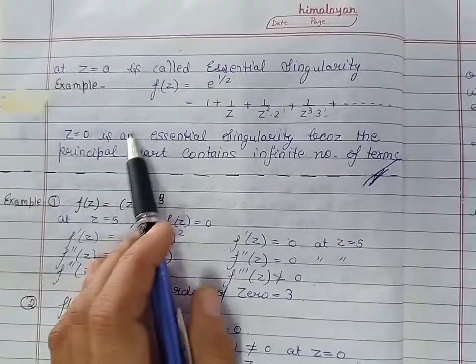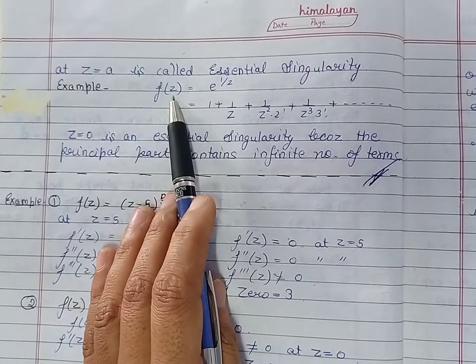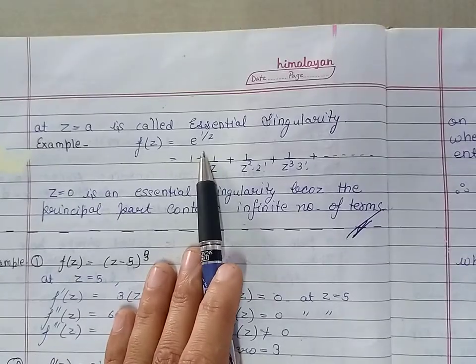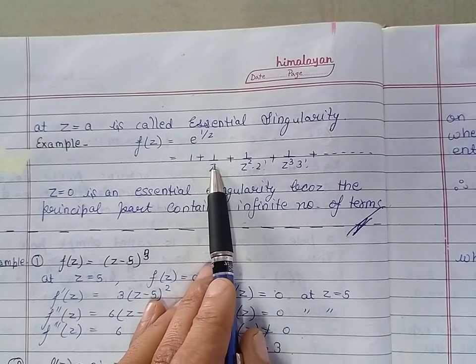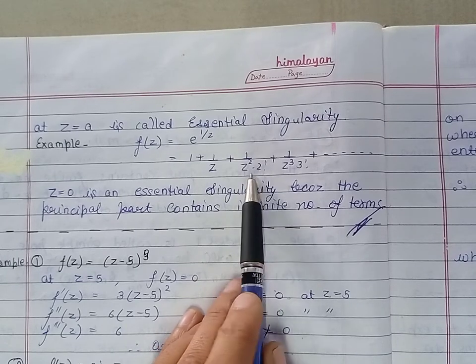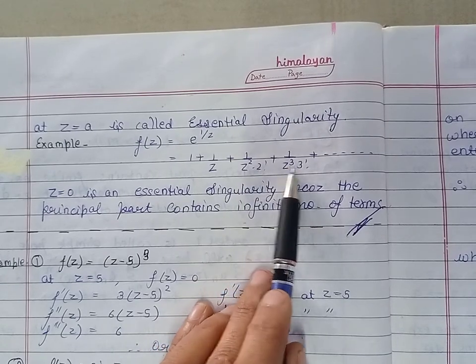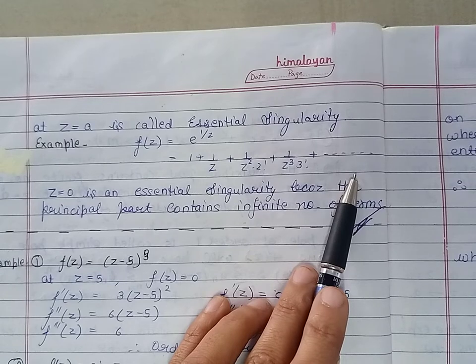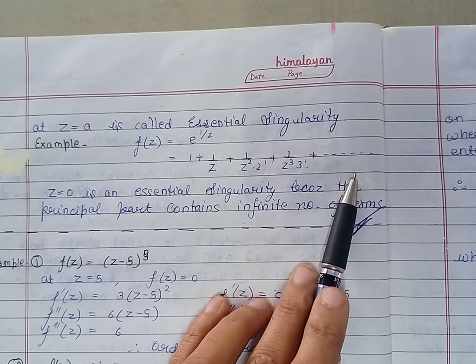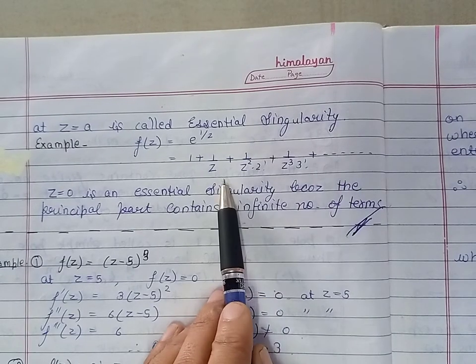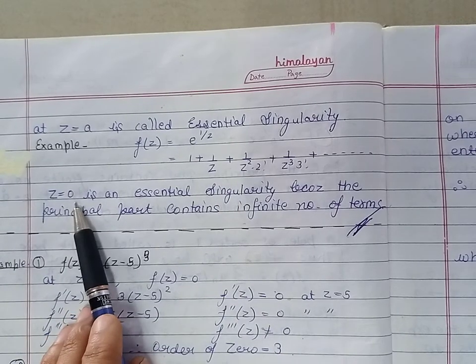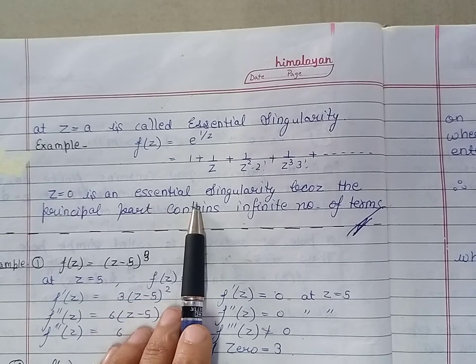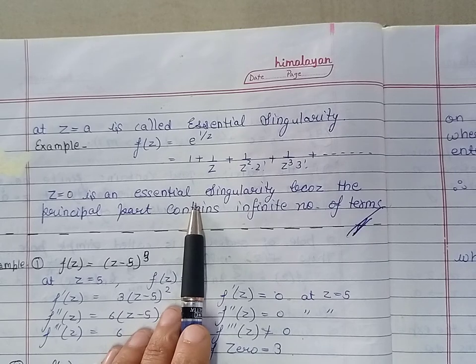For example, the function f of z is equal to e raised to the power 1 by z. The expansion for this function is given by the formula 1 plus 1 by z plus 1 upon 2 factorial into z square plus 1 upon 3 factorial into z cube and so on. So here we can see that the principal part contains an infinite number of terms, and therefore we can say that z is equal to 0 is an essential singularity for the function.